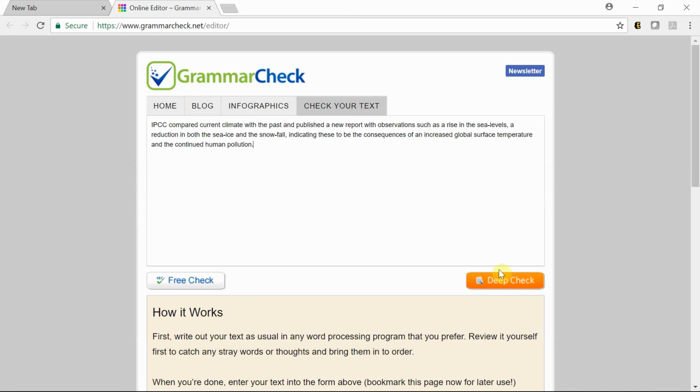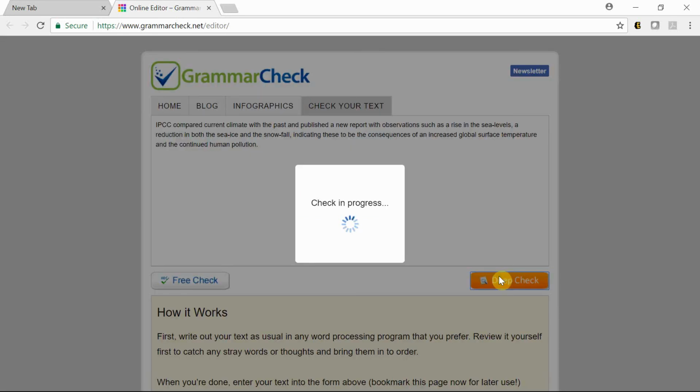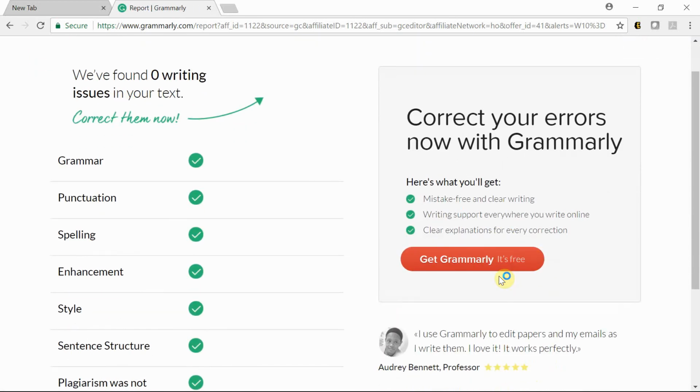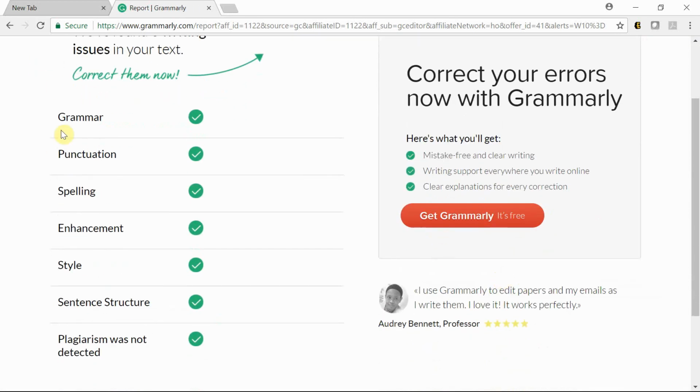So it says that everything was correct. Grammar was right, punctuation is right, spelling is right, enhancement, style, sentence structure, and it's not copied from anywhere. That's what it says. It's my own style of writing the summary.